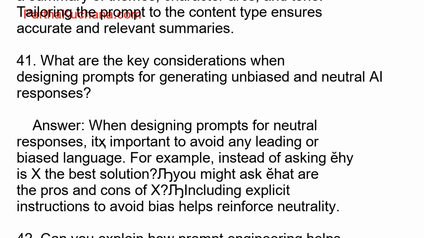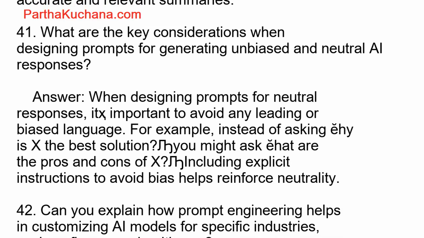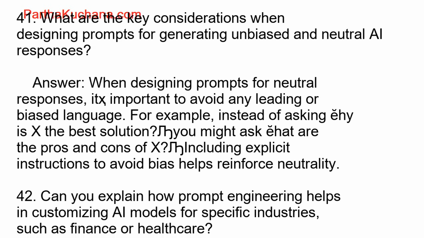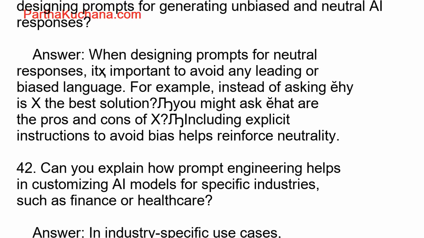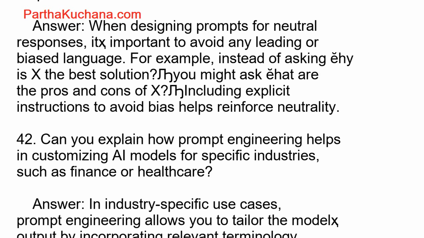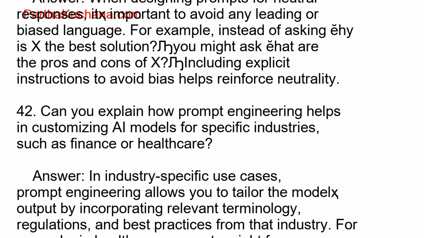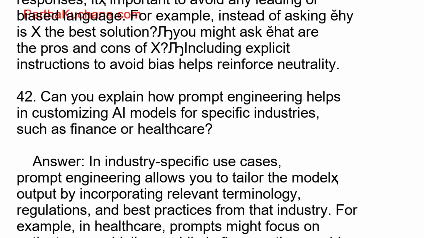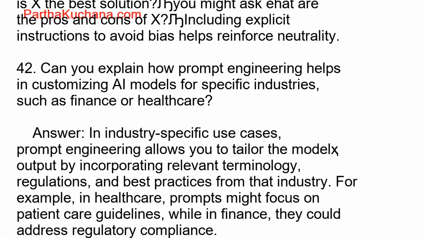43. What strategies would you use to create prompts that assist AI in generating creative outputs, such as writing fiction or poetry? Answer. To generate creative outputs, you can provide prompts that encourage imaginative thinking, such as "Write a short story in the style of a dystopian science fiction novel." You might also experiment with different styles, tones, or genres to push the model toward more diverse creative outputs.